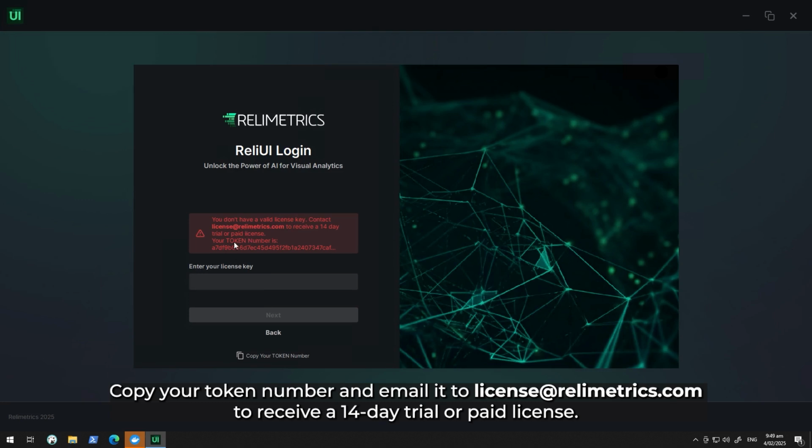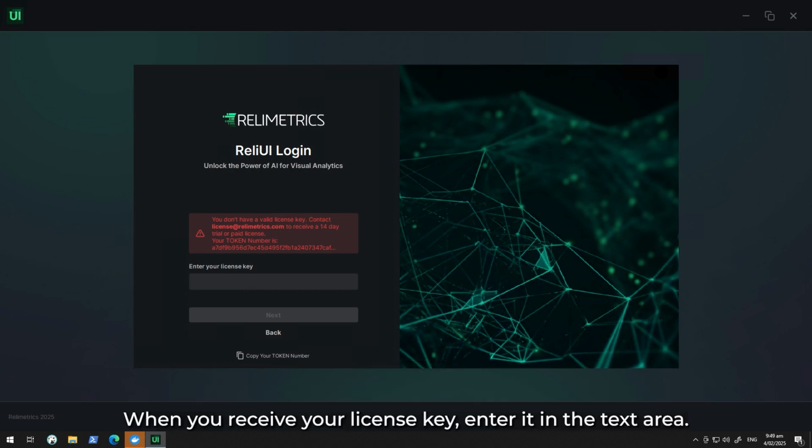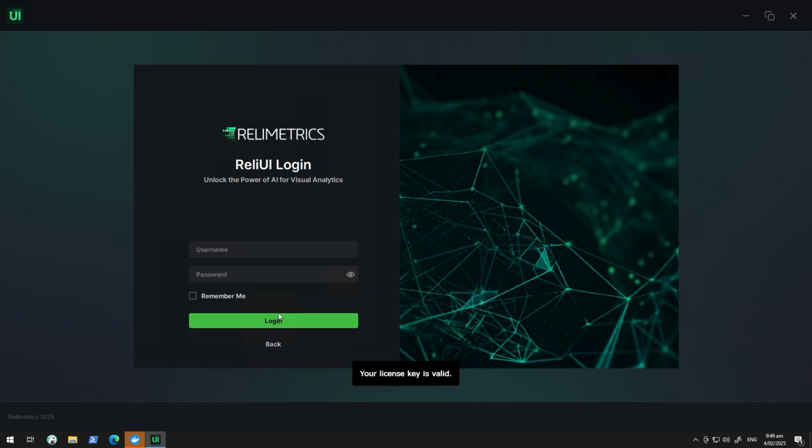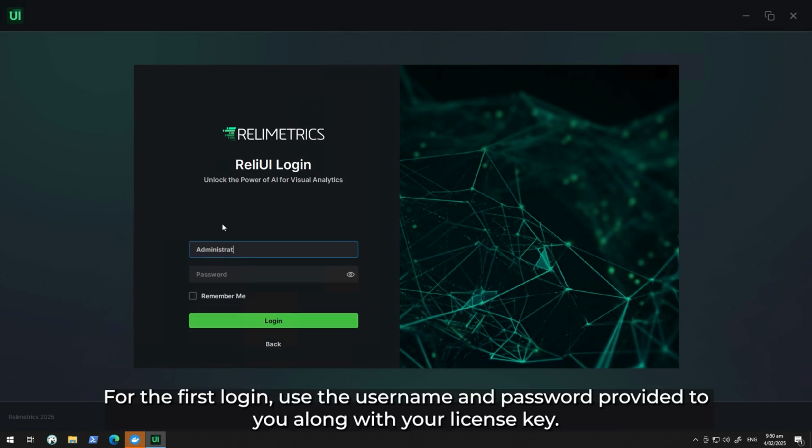Copy your token number and email it to license@relimetrics.com to receive a 14-day trial or paid license. When you receive your license key, enter it in the text area. For the first login, use the username and password provided to you along with your license key.